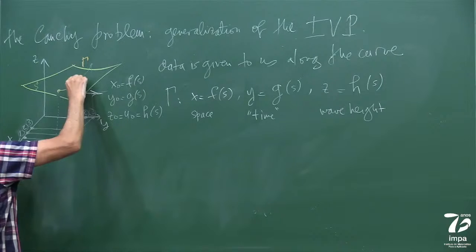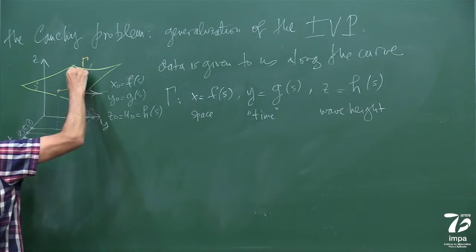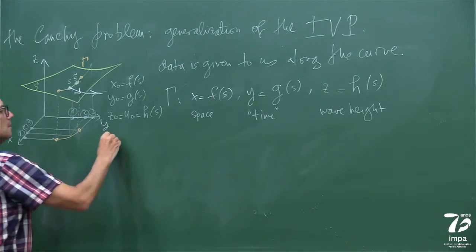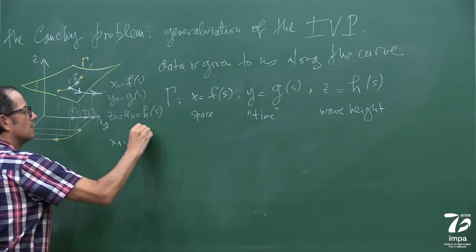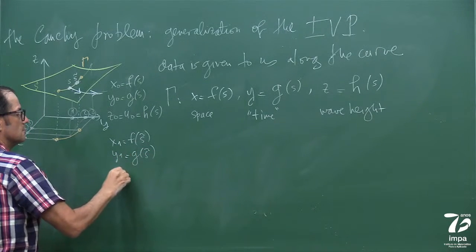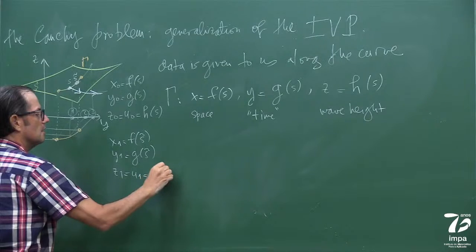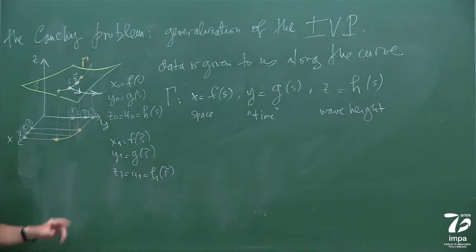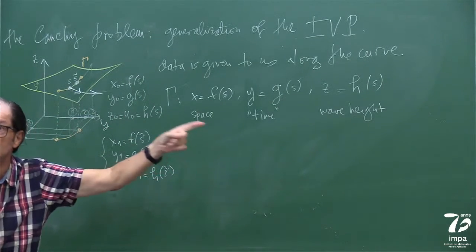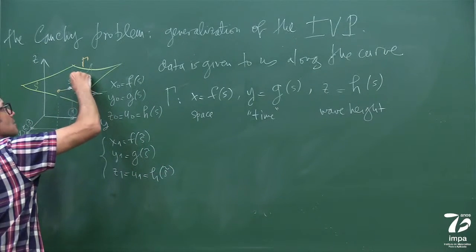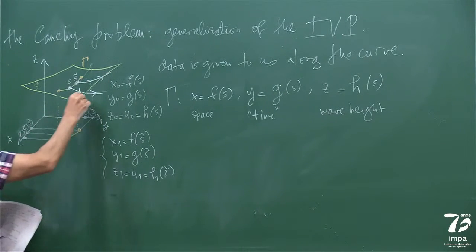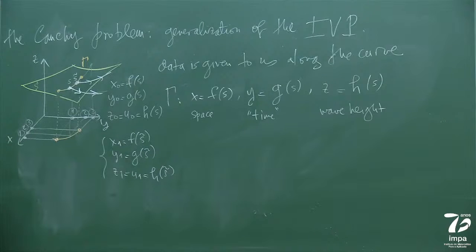And then if I have another point, which I can call S tilde, I compute then x1 as f of S tilde, y1 as g of S tilde, z1 equal to u1 as h of S tilde. And now I have the initial conditions to solve that system again, now out of another position, and maybe this will flow more like this. The initial information. So this is one characteristic, this is another characteristic, right?